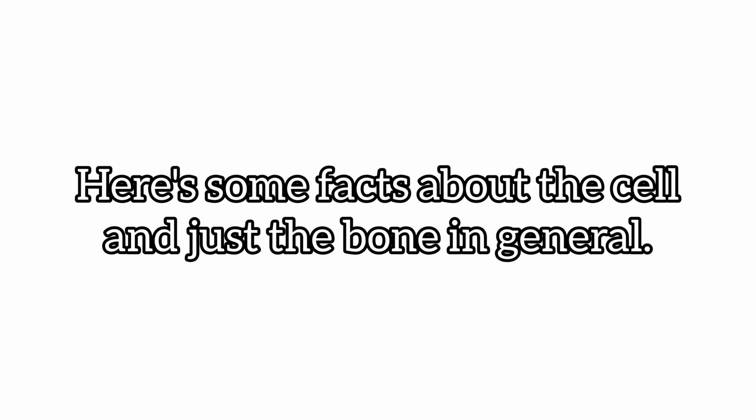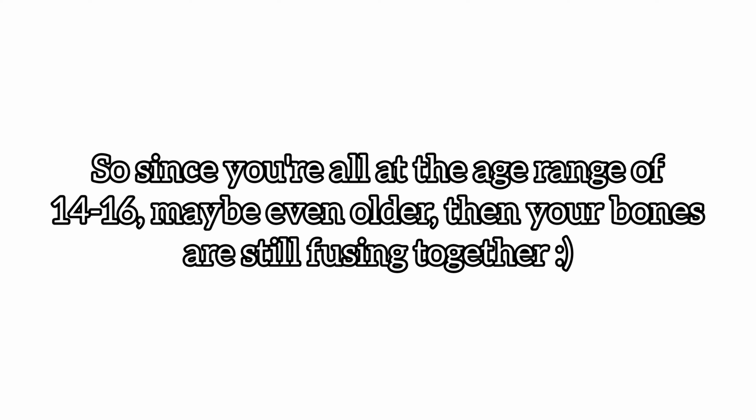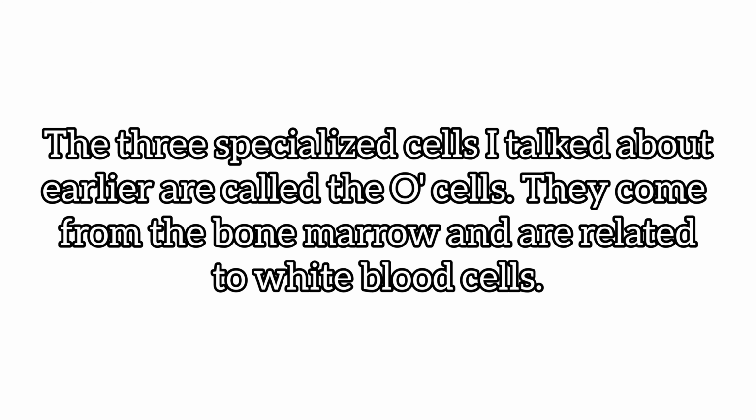Here's some facts about the cell and just the bone in general. When you're born, you will have about 300 bones. As you grow older, these bones will fuse and form the 206 bones. So since you're all at the age range of 14 or 16, maybe even older, then your bones are still fusing together. The three specialized cells I talked about earlier are called the O cells.